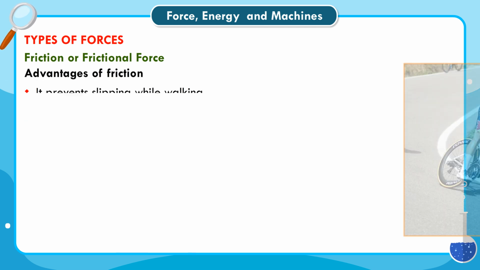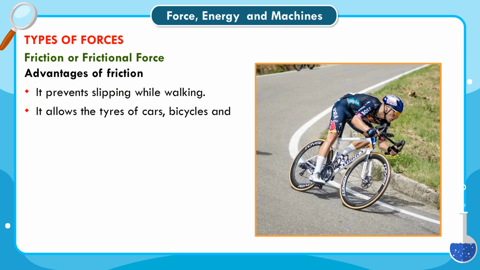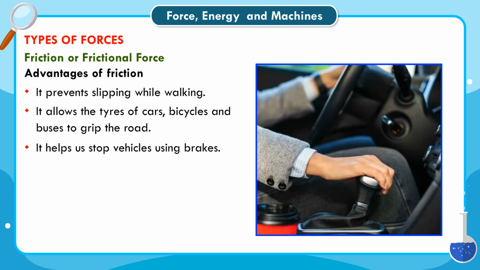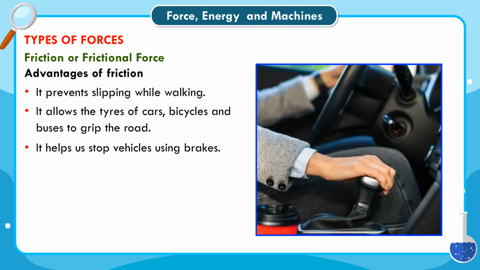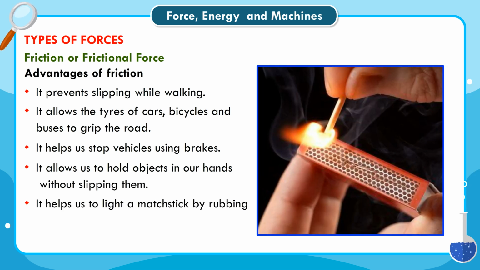Advantages of friction. It prevents slipping while walking. It allows the tires of cars, bicycles and buses to grip the road. It helps us stop vehicles using brakes. It allows us to hold objects in our hands without slipping them. It helps us to light a matchstick by rubbing it against the matchbox.